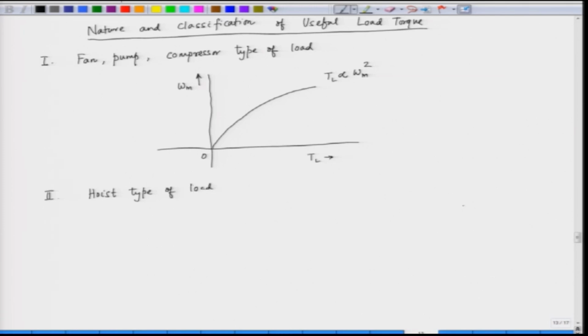Hoist means we have a cage which is being lifted up. Now, there is gravity here and this cage is being lifted up. So, we have a constant gravitational torque here, but we have two types of hoist, a low speed hoist and a high speed hoist. So, for a low speed hoist,